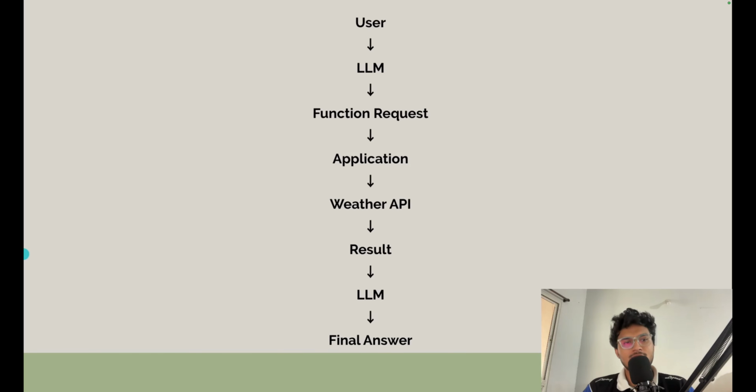So far we have seen how an LLM can understand language, retrieve information, and even use external tools. But what if a task requires multiple steps? For example, find the cheapest flight, book it, add it to my calendar, and email me the itinerary. That's no longer a single function call. It requires planning, reasoning, and coordinating multiple tools. That's where AI agents begin, and we are definitely going to see that in season 2.